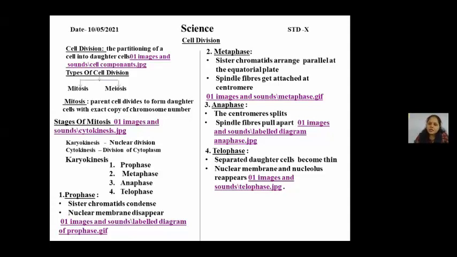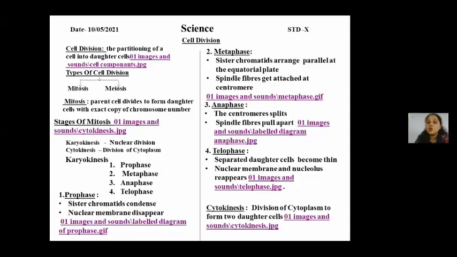Now, students, after this phase comes the most important phase, that is cytokinesis. Because unless and until the cytoplasm has divided, we cannot say that a parent cell has divided into two new daughter cells. So the cytoplasmic division is of utmost importance. I will just share the image with you, what exactly happens in the cytoplasmic division.